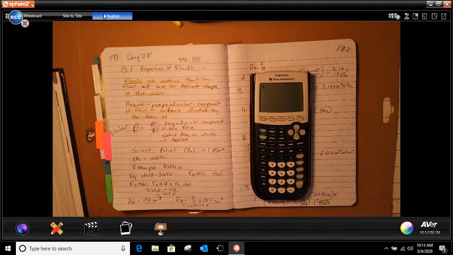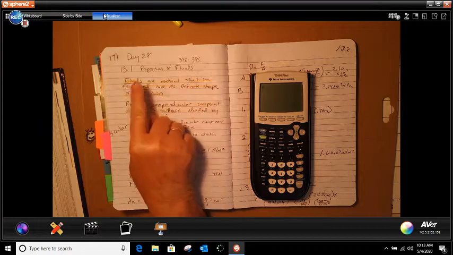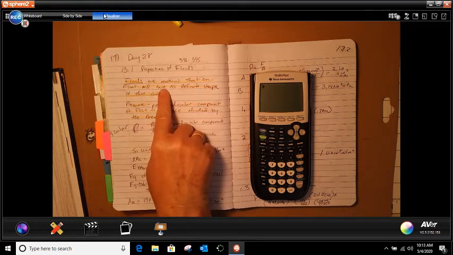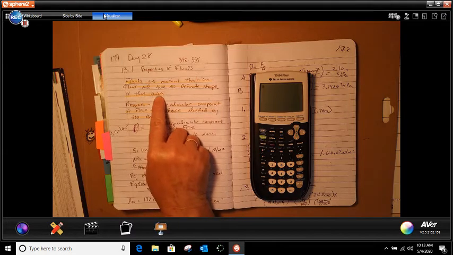I'm going to start my timer. So, we're talking about the properties of a fluid. Fluids are materials that can flow and have no definite shape of their own, so a fluid assumes the shape of where it's at.